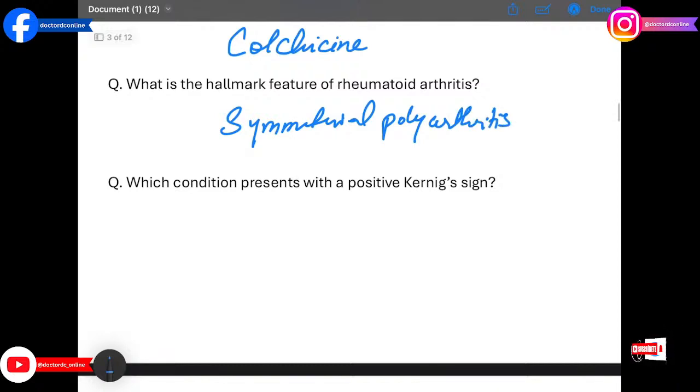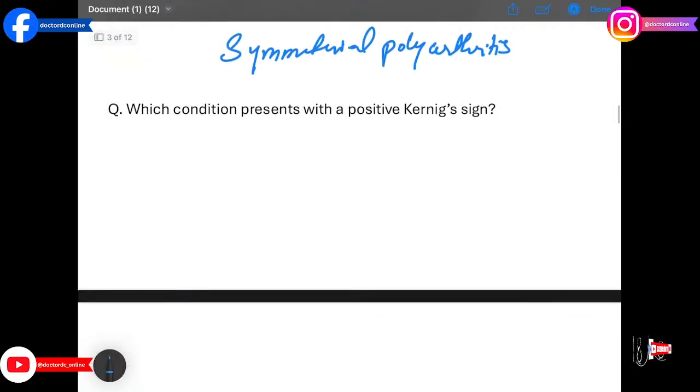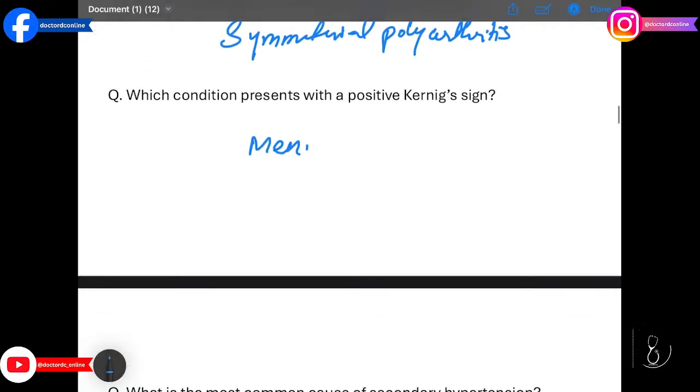The next question is which condition presents with a positive Kernig sign? The answer is meningitis. Pain on knee extension with hip flexion indicates meningeal irritation.